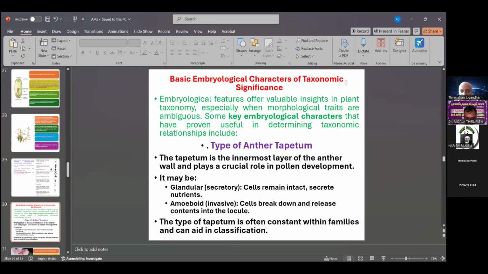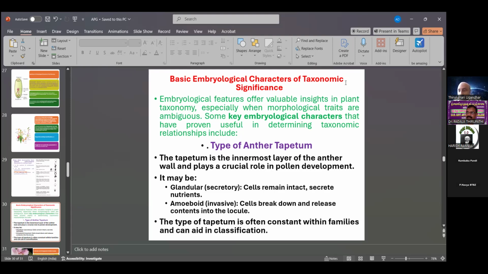The tapetum is the innermost layer of the anther and plays a crucial role in pollen development. It may be of two types: glandular tapetum and amoeboid tapetum. In the glandular tapetum, the cells remain intact and secrete nutrients. In the amoeboid tapetum, the cells break down and release their contents into the locule.